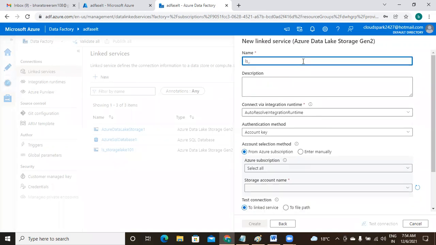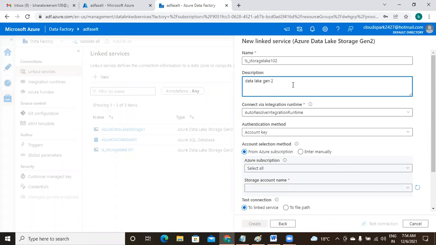Whenever you see something as LS, that means a linked service. For which storage account you are going to create, just specify the name: ls storage lake 102. Just some description: data lake Gen 2.